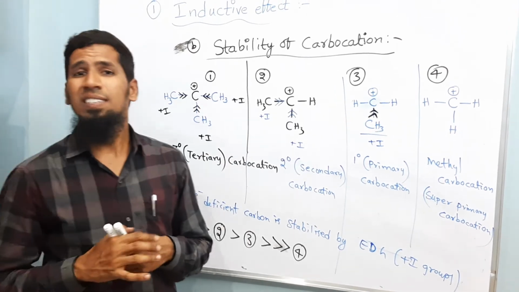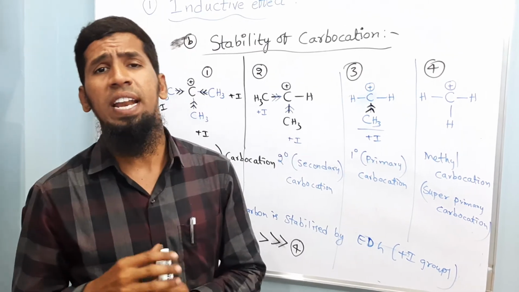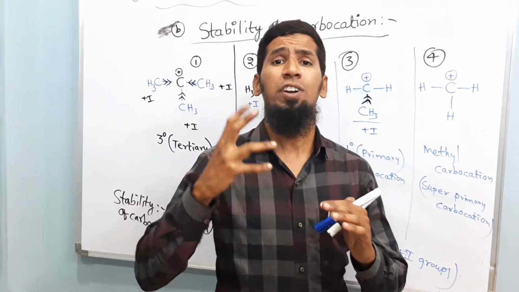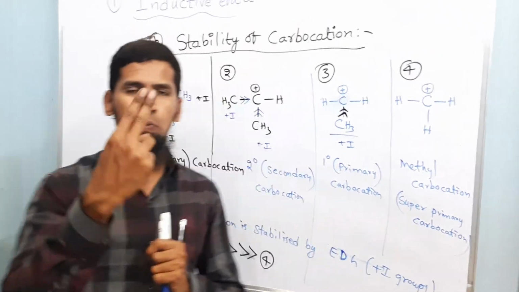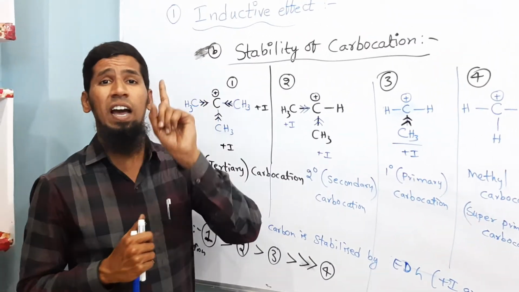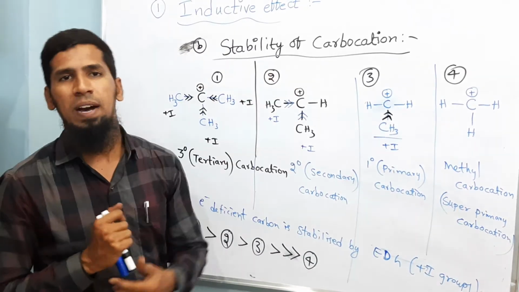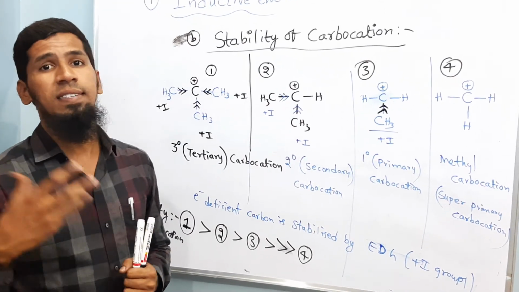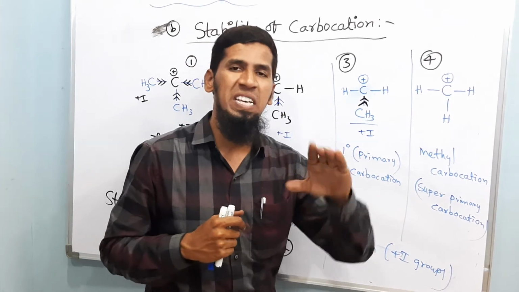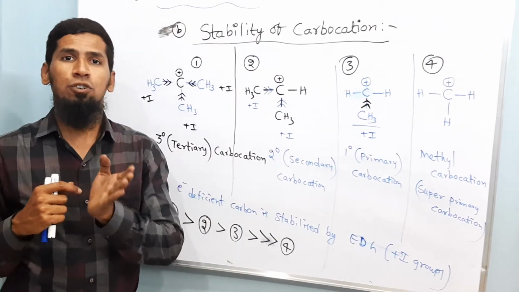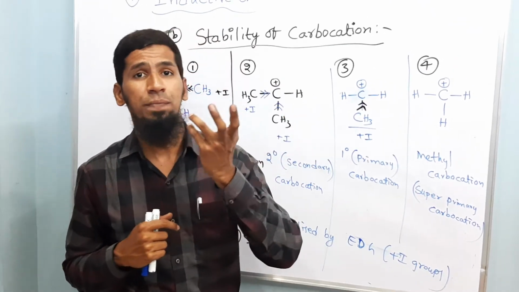This inductive effect can be clearly understood, and it plays a very important role in deciding some of the important properties of compounds that can be studied under the heading applications. So there are two major applications. First one we studied as acidic nature of carboxylic acids, and the second application is stability of carbocation. Acidic nature of carboxylic acids is increased by minus I groups. That means minus I groups, electron withdrawing groups, increase the acidic nature, and electron donating groups, that are plus I groups, decrease the acidic nature, and I have given you different examples.